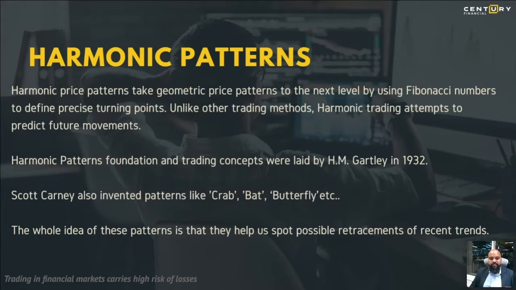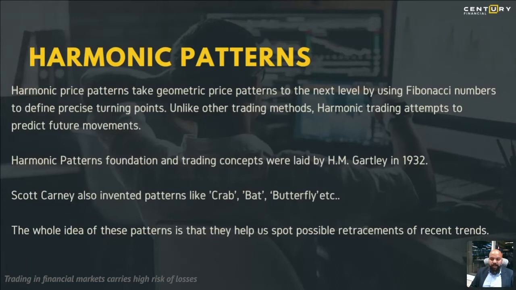Harmonic price patterns take the geometrical price patterns. When I say geometrical price patterns, they use Fibonacci percentage movements to measure turning points in the market. I will explain this to you on a chart as well so that you will get a much better understanding.